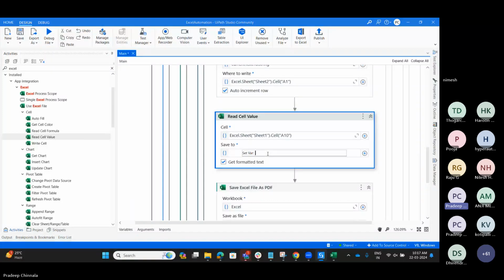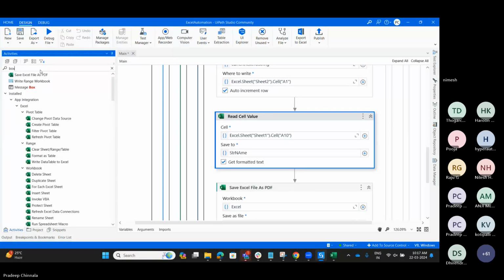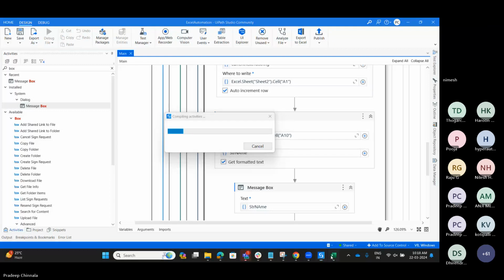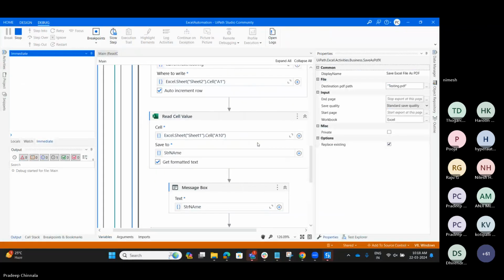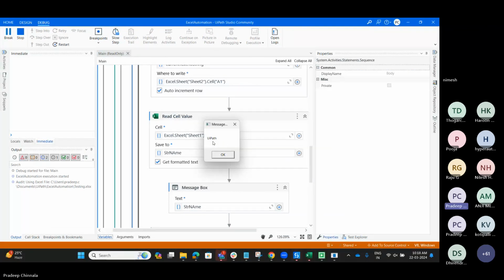I am going to store it in strName. Whichever value I get, I am just printing it here in the message box. Let me run the code. See, we got the value UiPath.